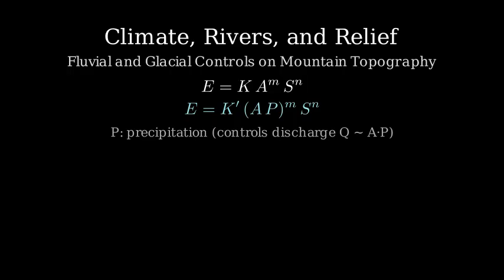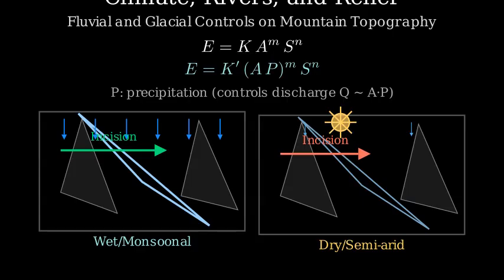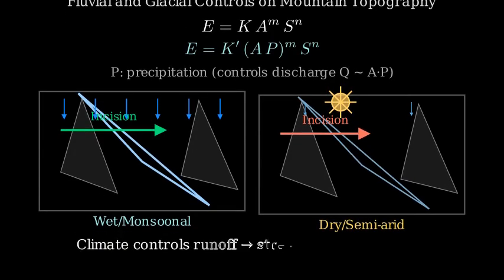Let's compare two otherwise identical mountain catchments. On the left, a wet, monsoonal climate, big discharge and frequent floods. On the right, a dry, semi-arid climate, low discharge and episodic floods. More water boosts incision, while dryness forces channels to cut slowly.